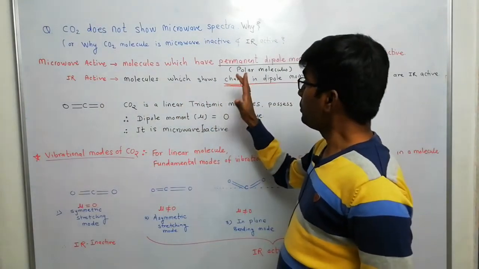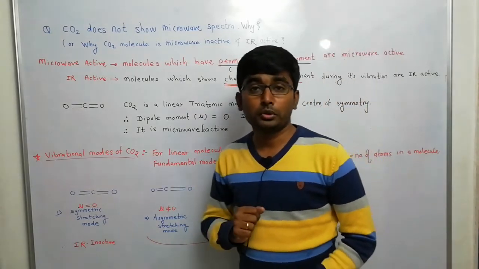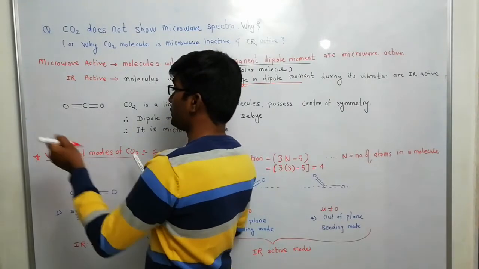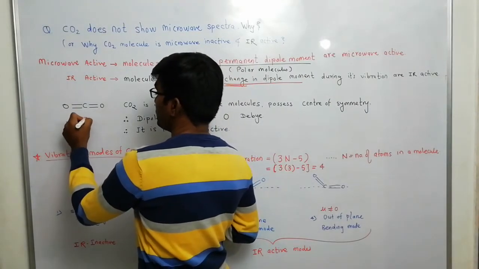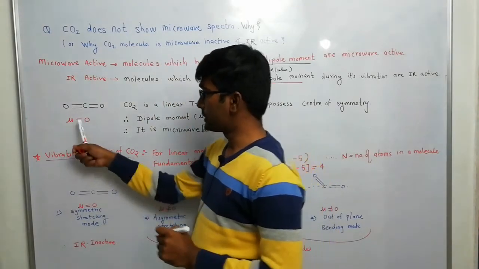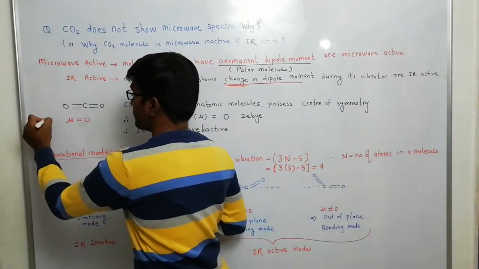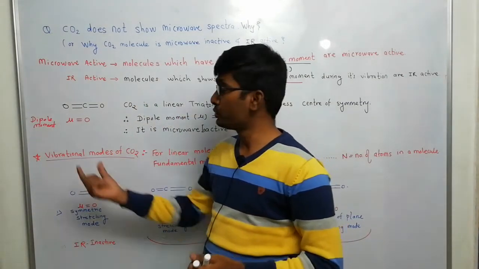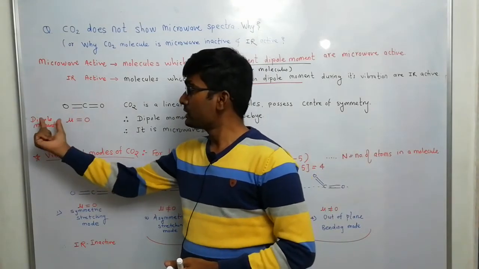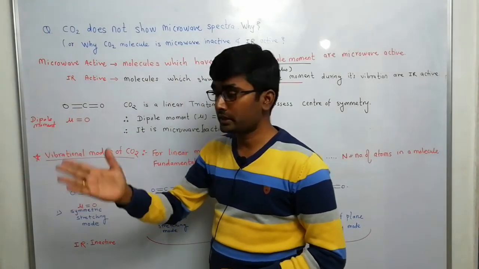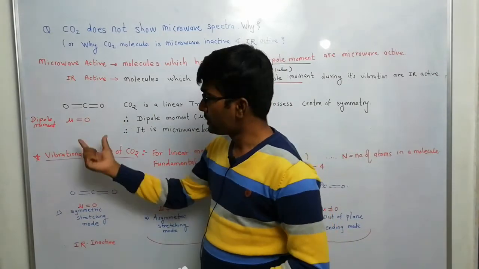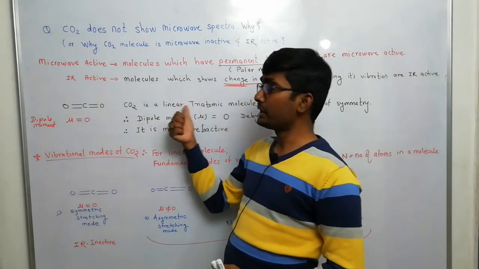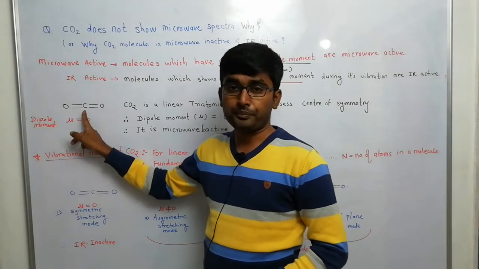CO2 is a non-polar molecule. Why is it non-polar? Its dipole moment mu is equal to 0. Di means two, so two poles, or a separation of positive and negative charges. This CO2 molecule is a linear triatomic molecule and it has a center of symmetry.